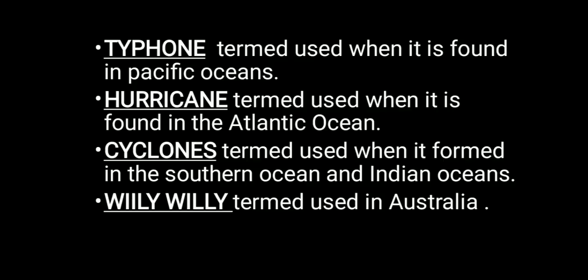So here we have four terms which are used to identify the cyclone, which cyclone is present in which area. First is typhoon. The term typhoon is used when it is found in the Pacific Ocean. The term hurricane is used when it is found in the Atlantic Ocean. The term cyclone is used when it is found in the Southern Ocean and Indian Ocean. And Willy is the term used in Australia.